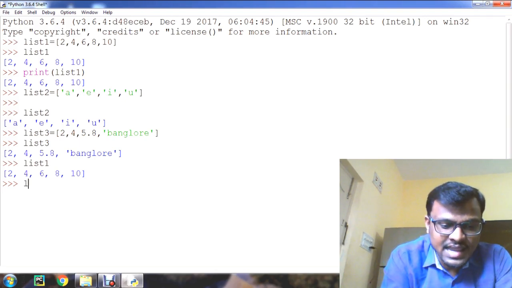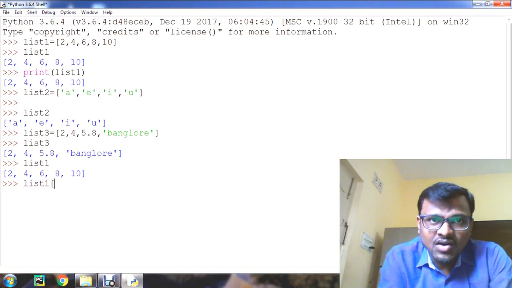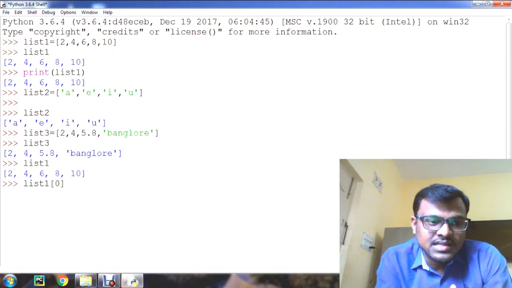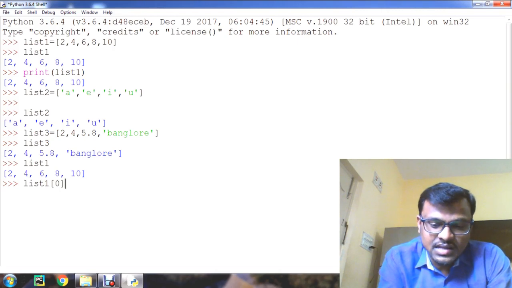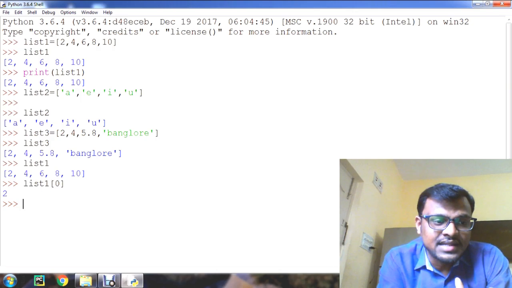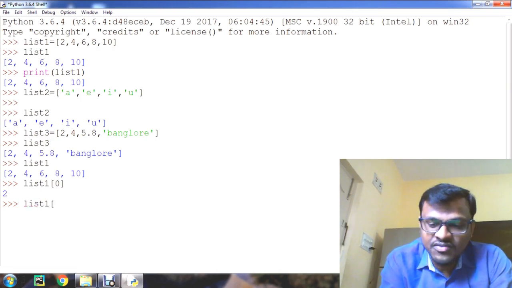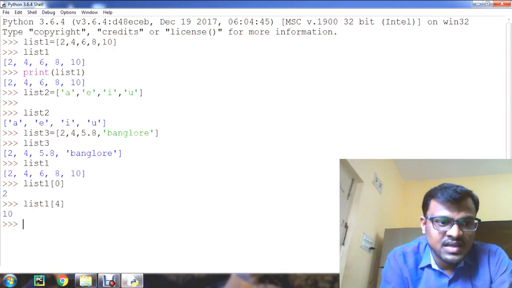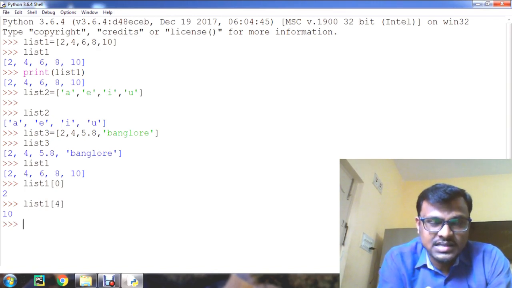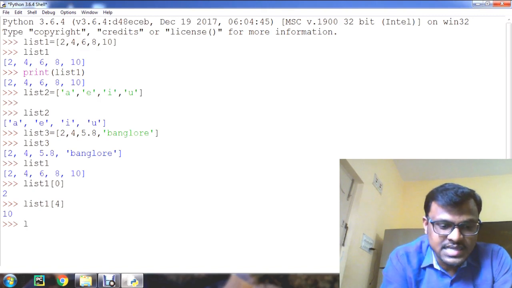For that, I can use the indices, that is list1 of 0. That means the 0th index. If you give it like that, the 0th index element, that is 2, will be displayed. For example, if you give list1 of 4, the 10 is at the fourth index. That means the 5th element, understand? So like this we can access.